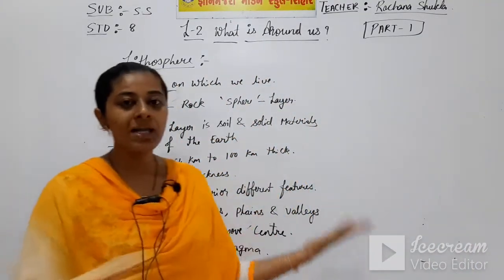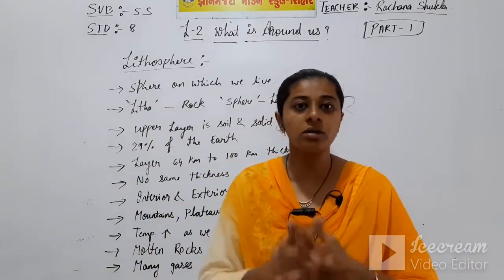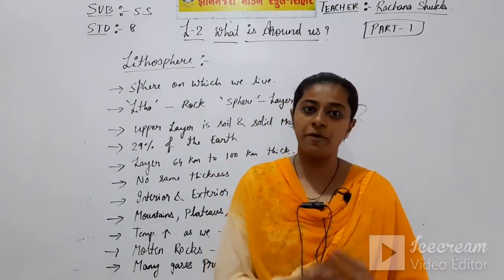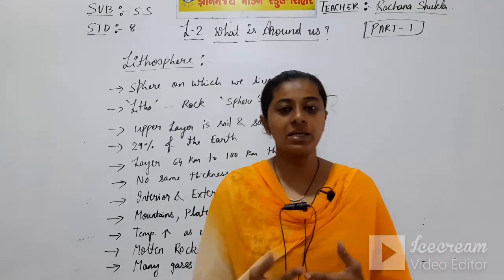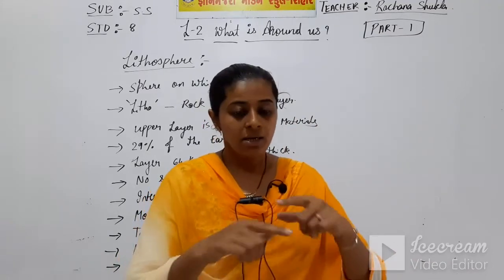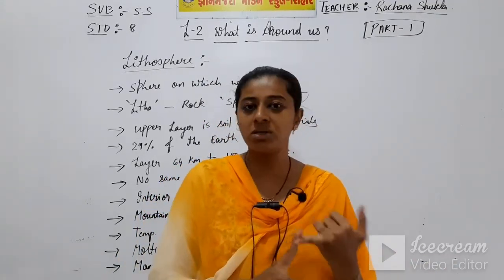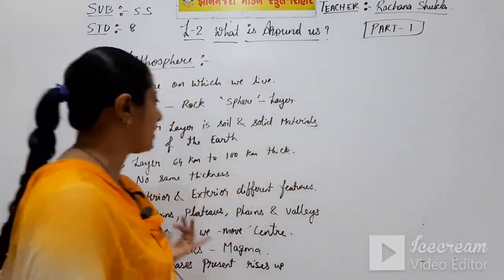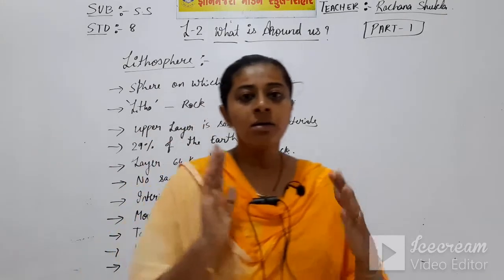Now, the upper layer of our Earth's crust, or the lithosphere, is made up of soil particles and all the solid substances. So the upper layer of the earth is made up of soil. All of you know what is soil, and the solid particles. Then comes the portion of the lithosphere.